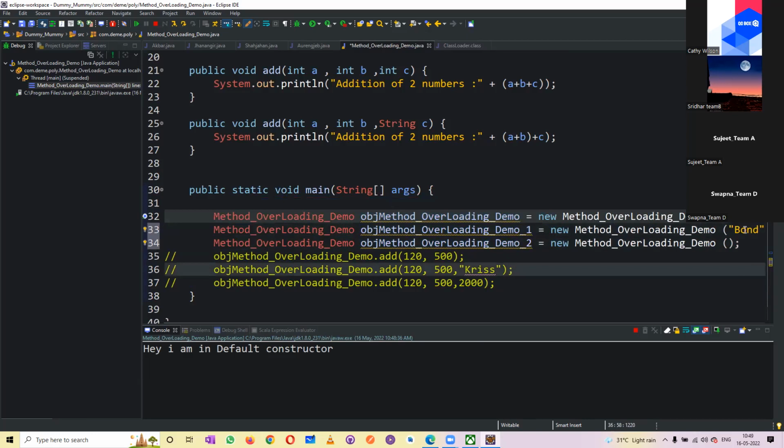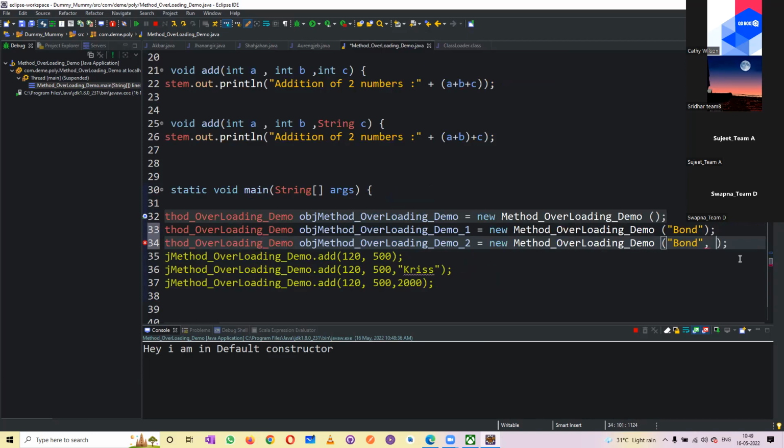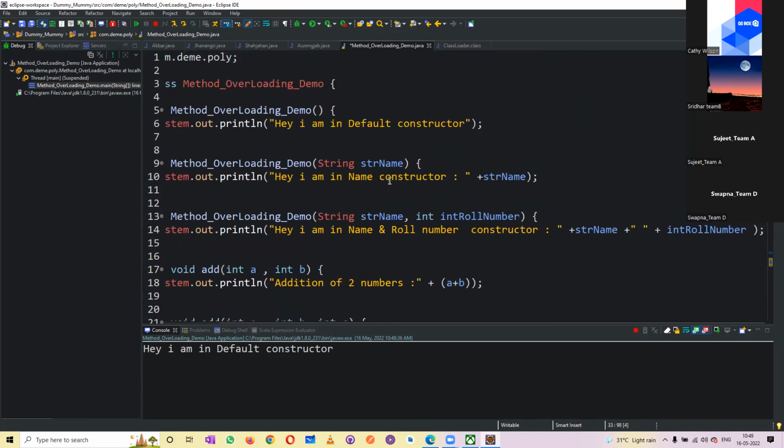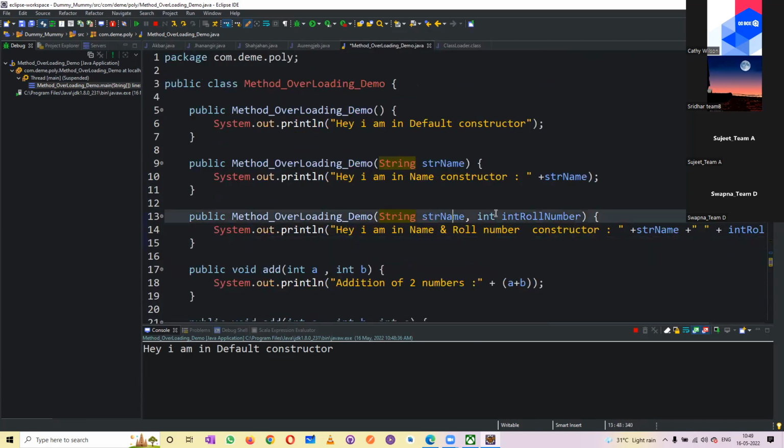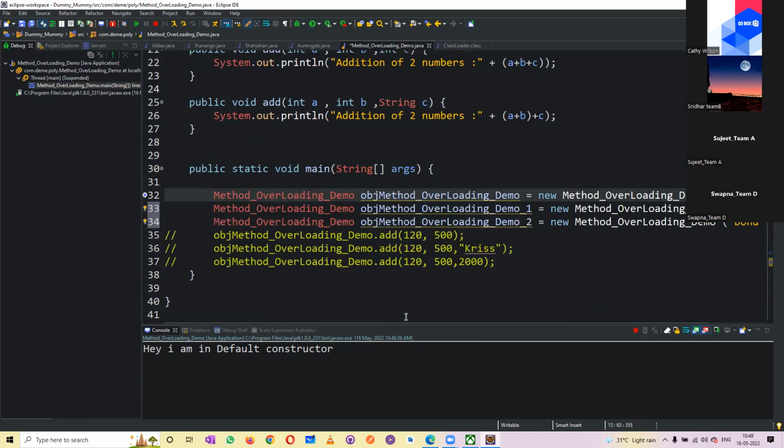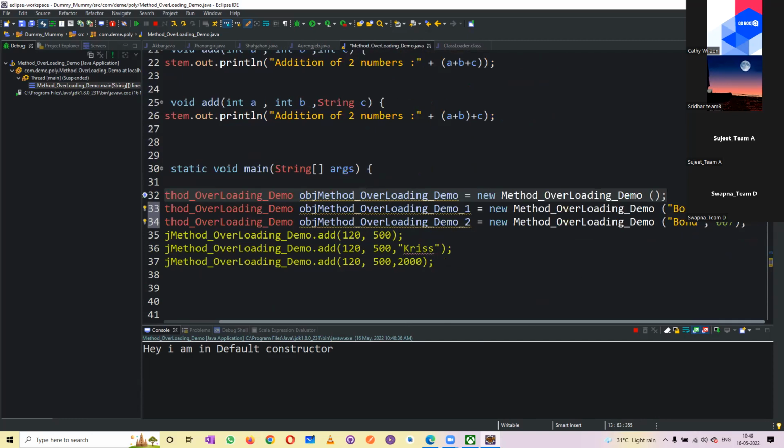And here I wanted to give Bond and comma 007, an integer which I need to pass. So this constructor is taking the name because it is a String, and the other takes the String with the roll number.